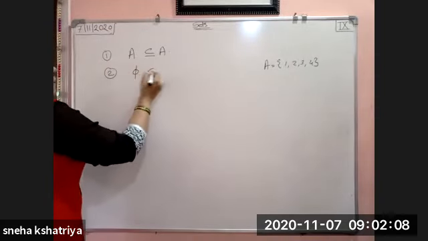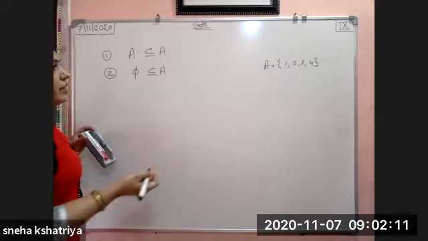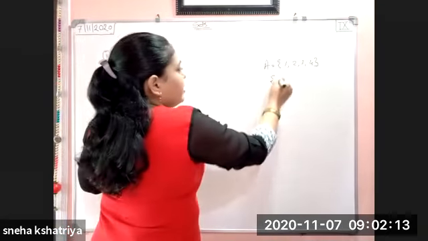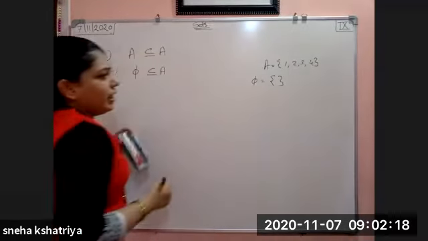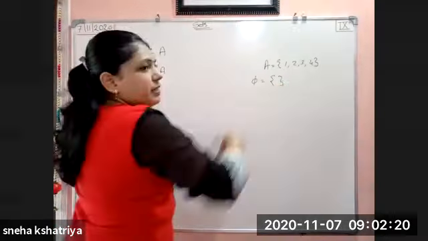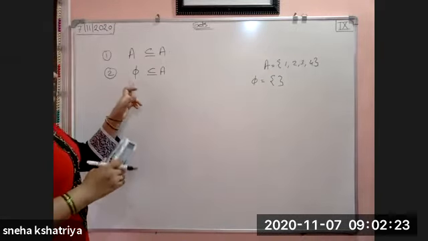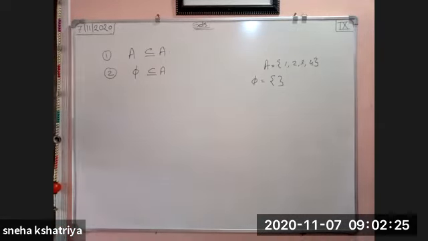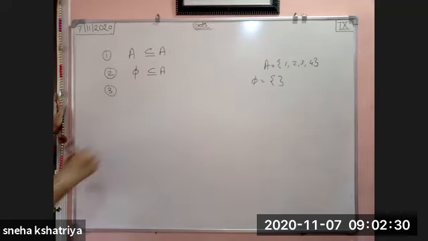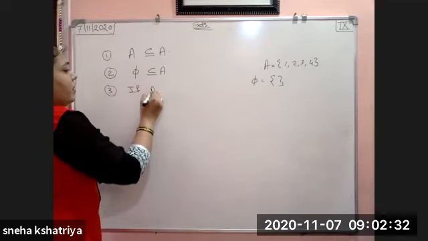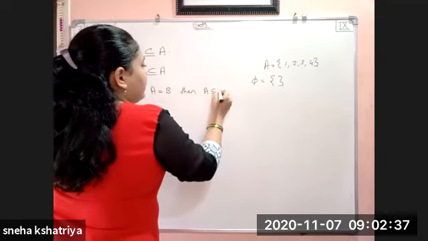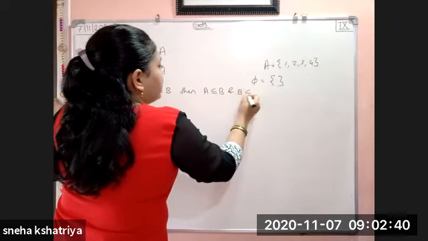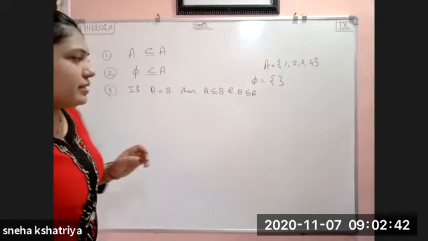The second one is phi is a subset of A. Obviously, phi means there is no value, and that no value can be a subset of any set. So simply, phi is a subset of every set. Okay. Third one, if A is equal to B, then A is a subset of B and B is a subset of A. Obviously, it will happen.